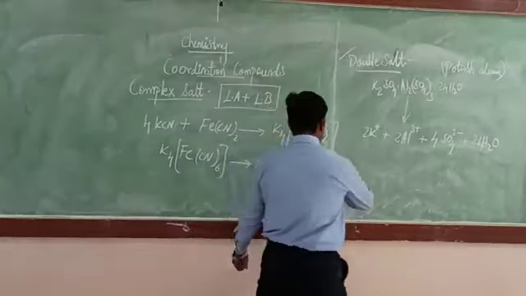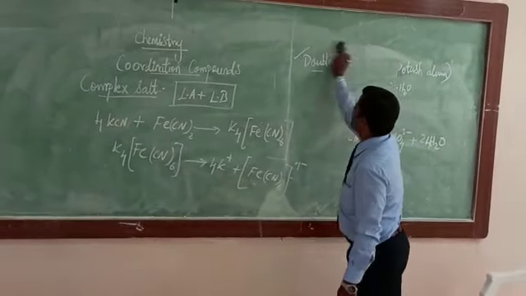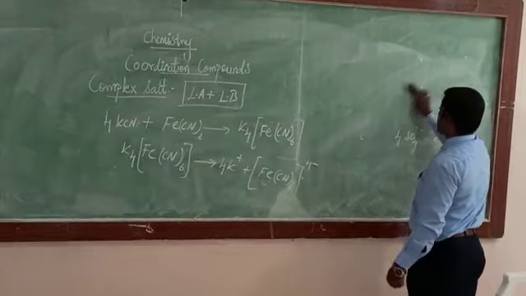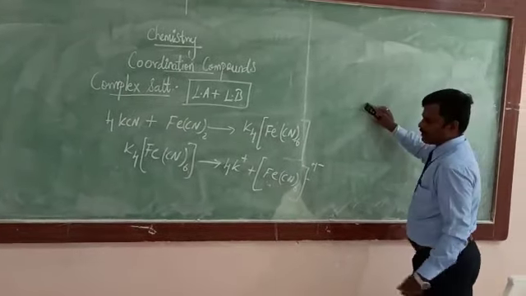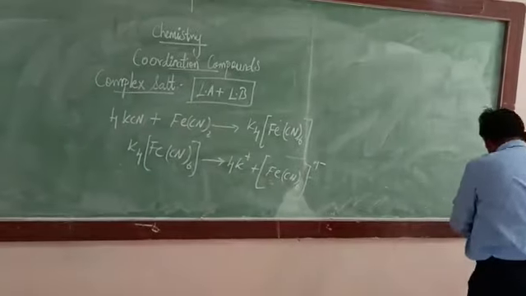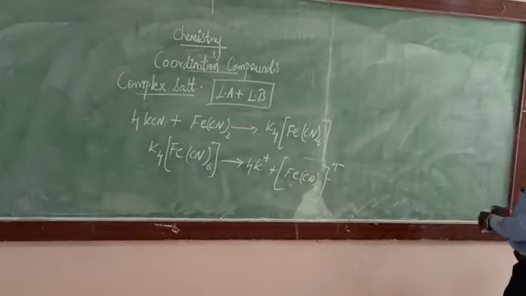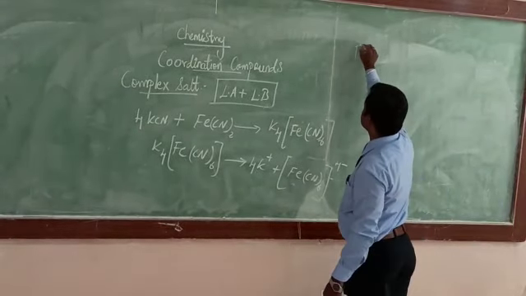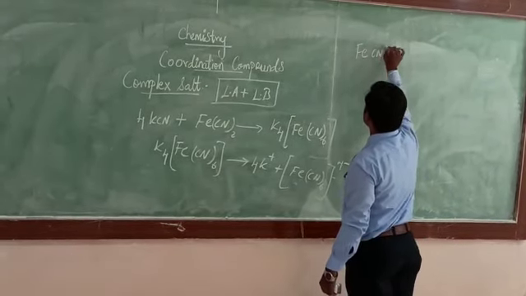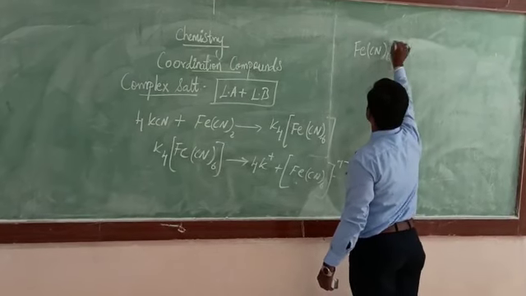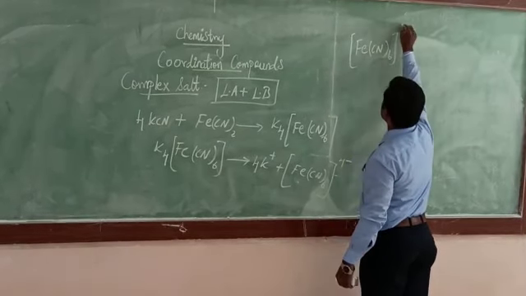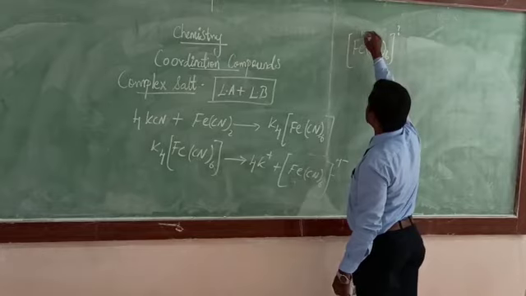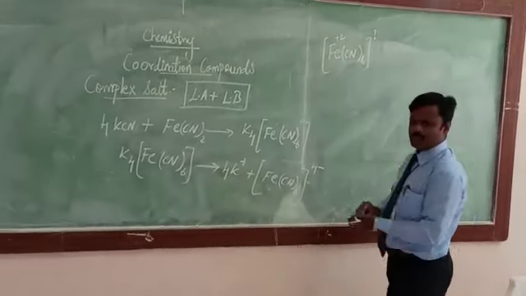Let me show how the charge of the complex is obtained, and what that complex is called. We will see that in this session. Very interesting part. Say for example, [Fe(CN)6]. We don't know the charge of this complex. We know the charge of the ion Fe is 2 plus.